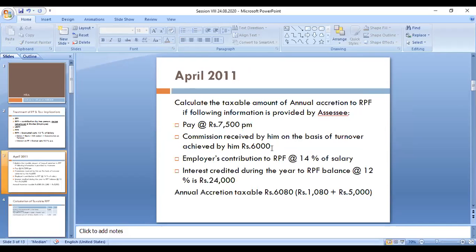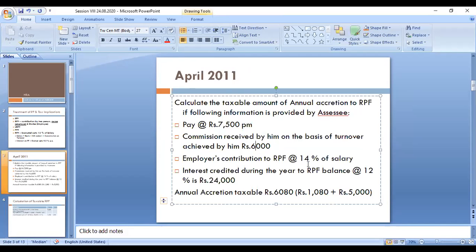What is this one? 14% of salary, employer's contribution. Commission received by him on the basis of what was achieved by him. So this is correct only.